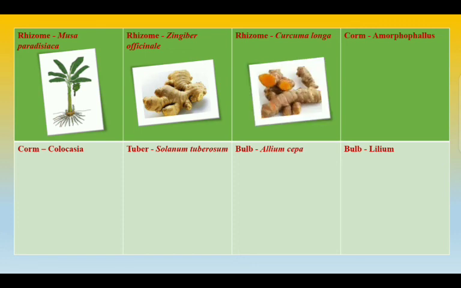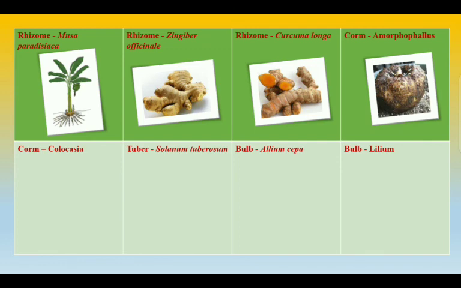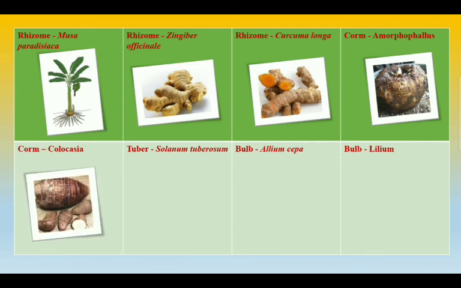The next is corm. What is corm? It is a stout, swollen, fleshy, vertically compressed underground stem. It contains heavy deposits of food material and often grows into a considerable size. The adventitious buds which develop from the corm are capable of growing into new plants. Examples are Amorphophallus and Colocasia.